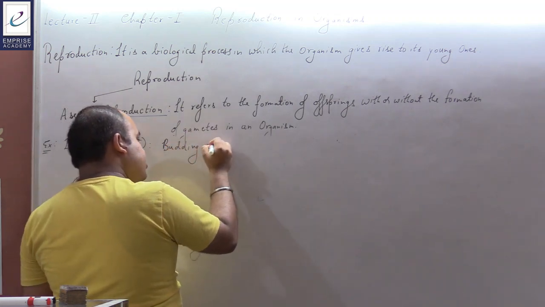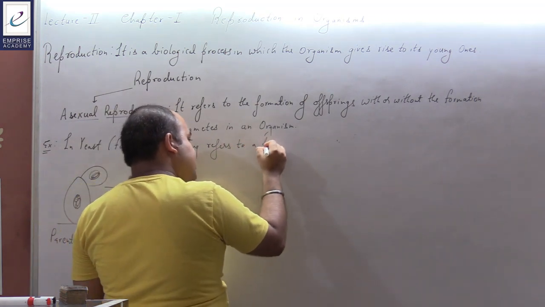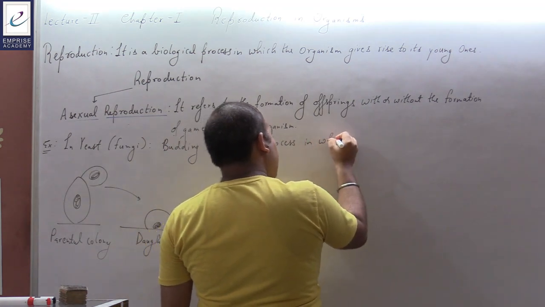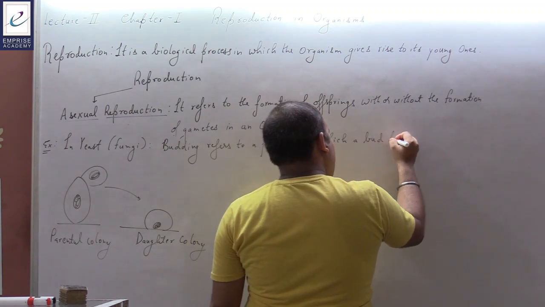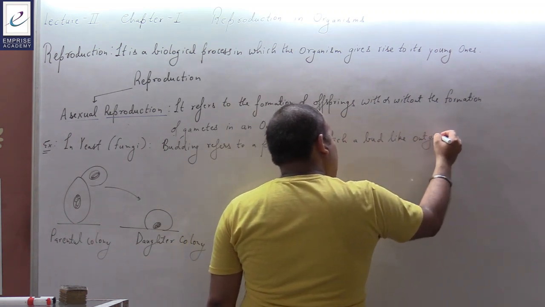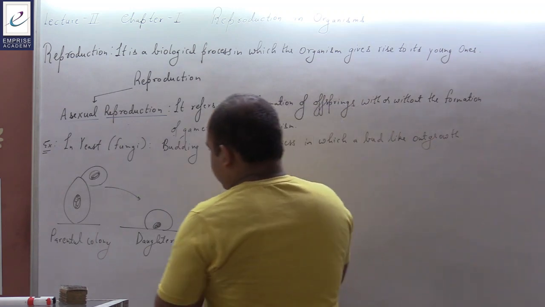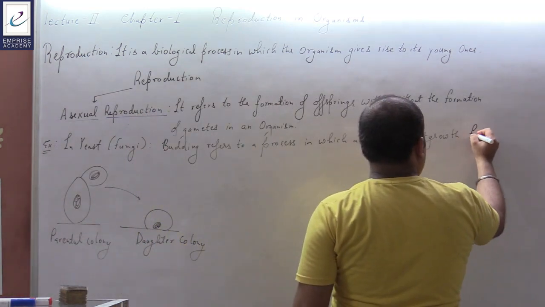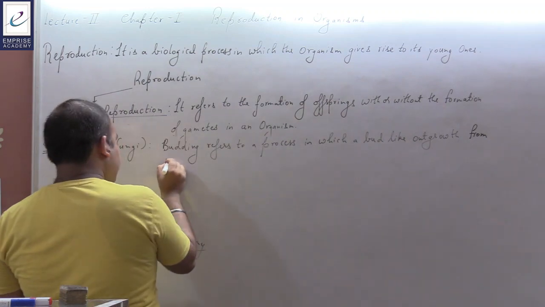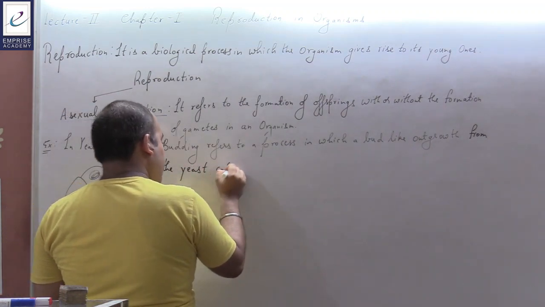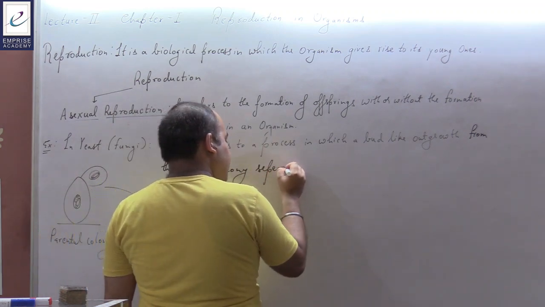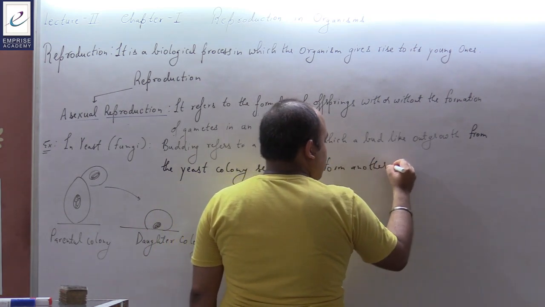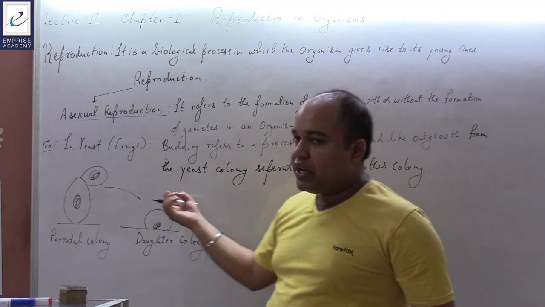Budding refers to a process in which a bud-like outgrowth from the yeast parental colony separates to form another colony. This happens in the case of yeast.